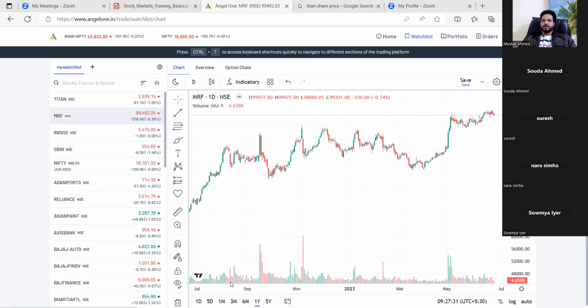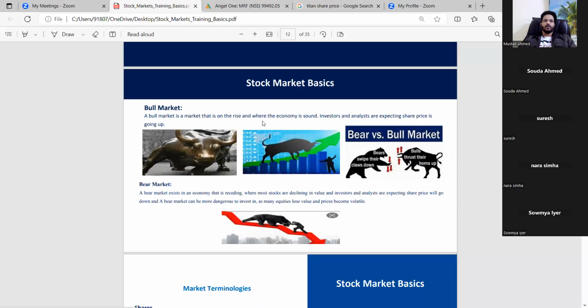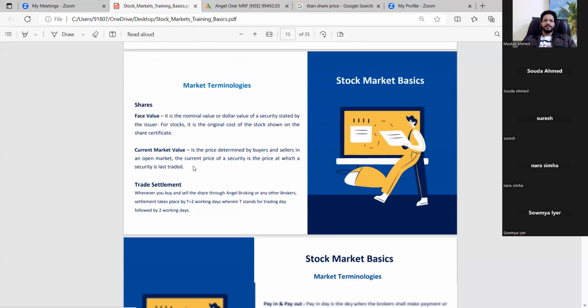Okay, 1 second. In the next session, I will explain in depth how stock picking happens, when to pick, and at what price you can easily book the profit. This is the slide. Today I just showed one example. Then I'll be explaining about the share's face value.